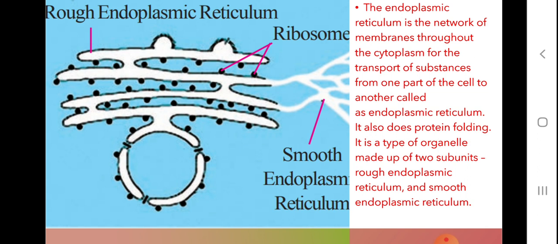Rough endoplasmic reticulum consists of ribosomes, children, which help in the synthesis of protein. Whereas smooth endoplasmic reticulum does not contain ribosomes. So this network of membrane is known as endoplasmic reticulum.